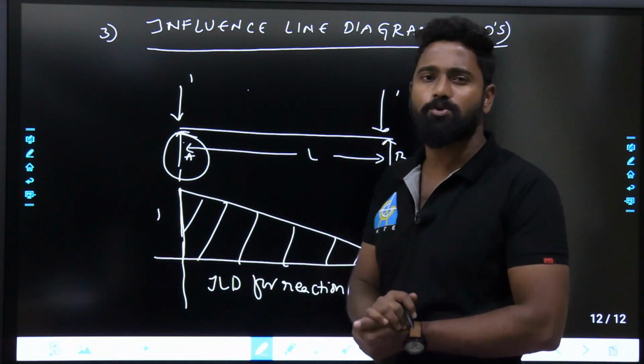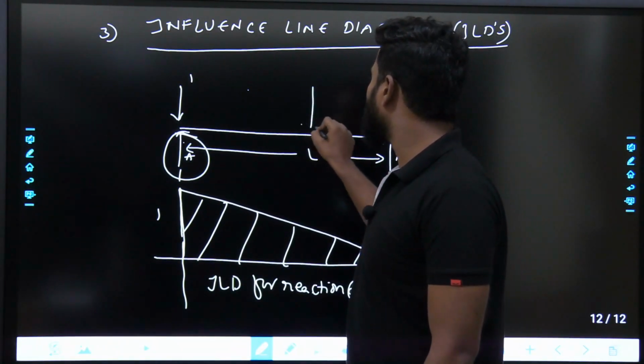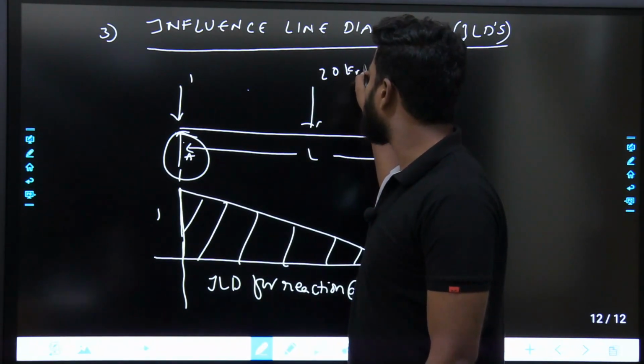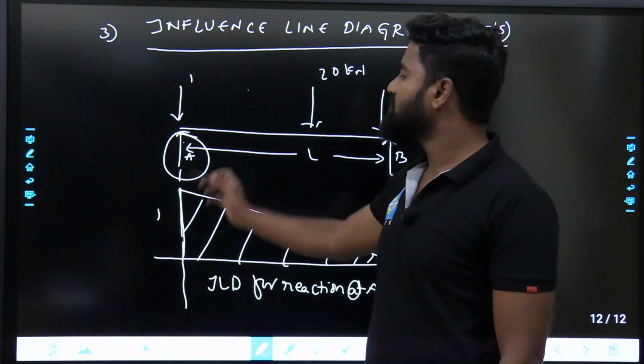What exactly is the use of this? See, generally, suddenly I'll keep a 20 kilonewton load over here. If I say, I'll ask what is the reaction at A.